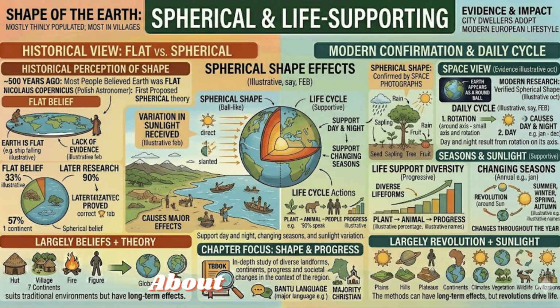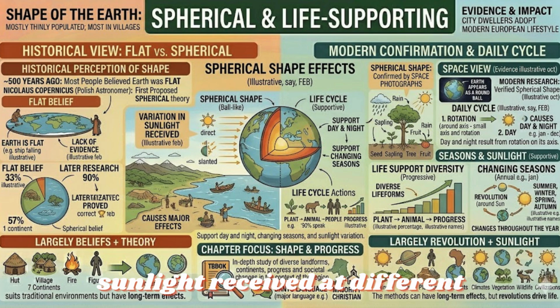Shape of the Earth. About 500 years ago, people believed the Earth was flat. It was Nicolaus Copernicus, a Polish astronomer, who first proposed the theory that the Earth is spherical in shape, like a ball. Though most people rejected his theory at the time, later scientific research proved him correct. Today, we know from photographs taken from space that the Earth indeed appears as a round ball. The Earth's spherical shape causes day and night, the changing of seasons, and the variation in sunlight received at different parts of the Earth throughout the year.